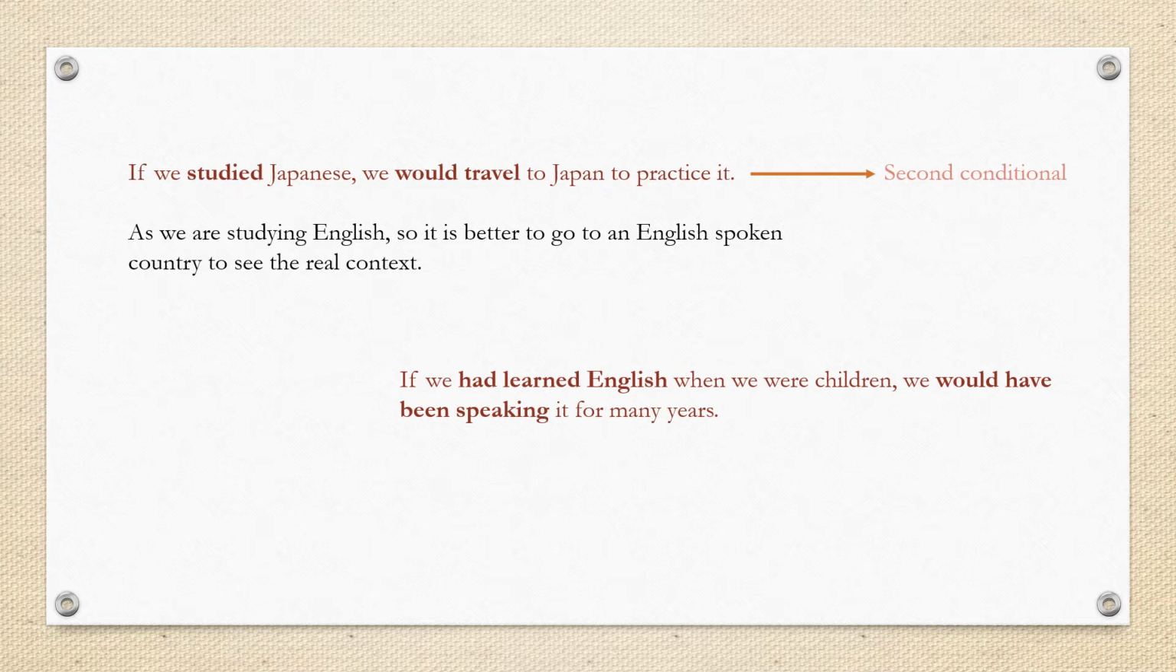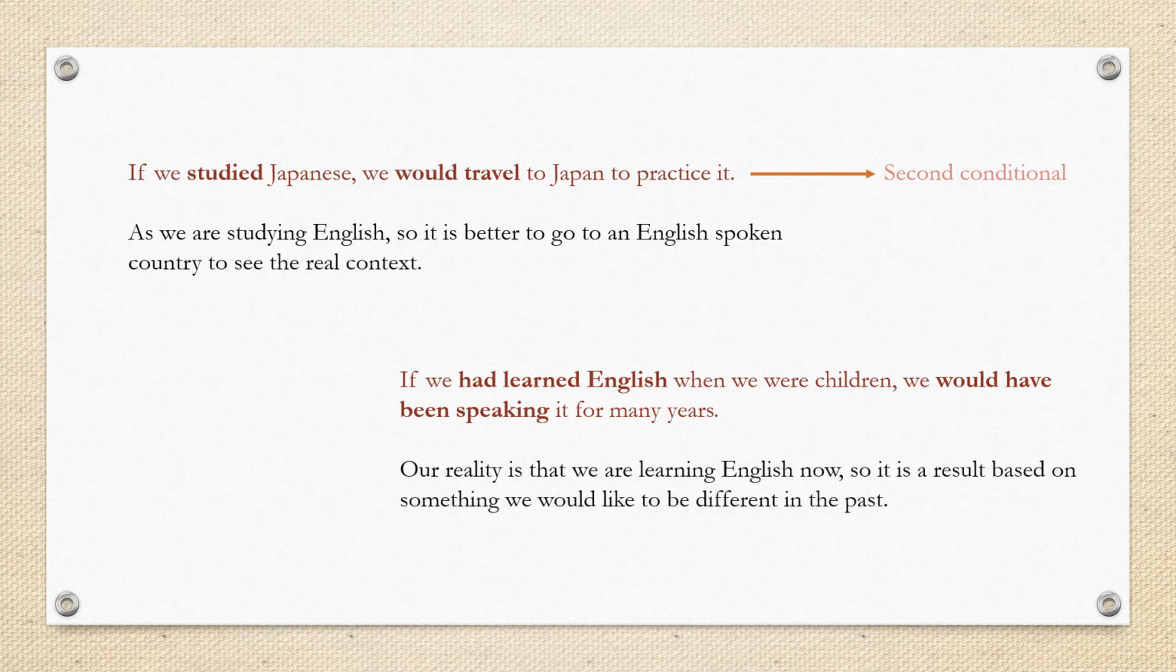In the second one, if we had learned English when we were children, we understand that when we talk about it, that moment is past tense, we would have been speaking it for many years. So imagine that if we started learning English in the past, at this moment we would have practiced English for a lot of years, right? But what is the reality? Well, the reality is that we are learning English now.